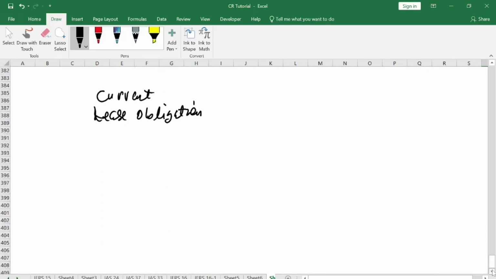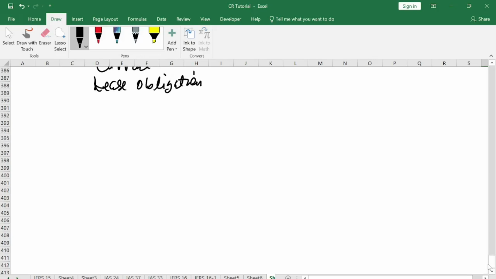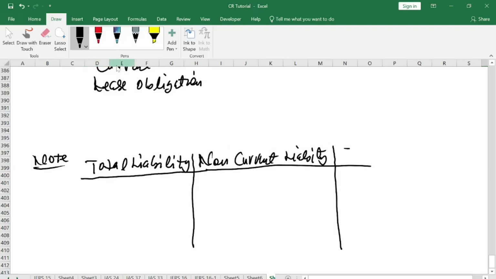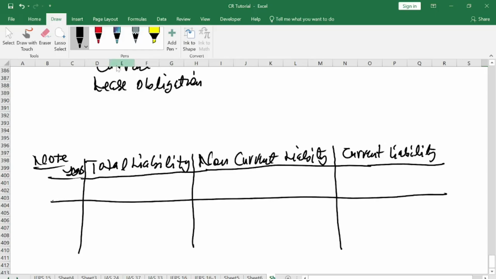Now, before you do this, let me give you a trick here to also consider. Before you do that, do this. It can also help you. You will have your total liability here. You will have your non-current liability, and you have your current liability. You can have your years. Okay, so this is how it is done. It will help you to identify the item you should pick in this instance.